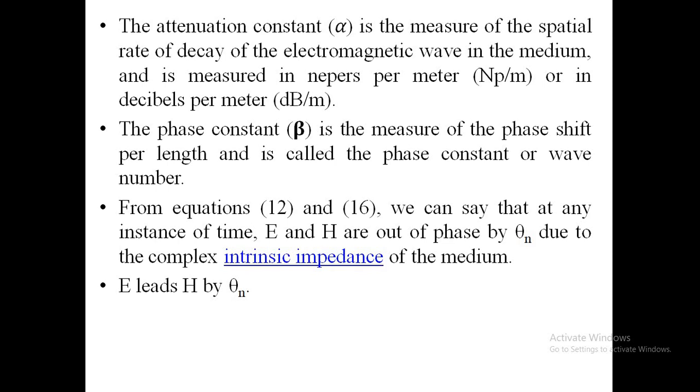Phase constant beta is the measure of the phase shift per length, and from equations 12 and 16 we can tell that at any instance of time the electric and magnetic fields are out of phase by a phase angle theta n due to the complex intrinsic impedance of the medium, and the electric field leads the magnetic field by a phase angle of theta n.